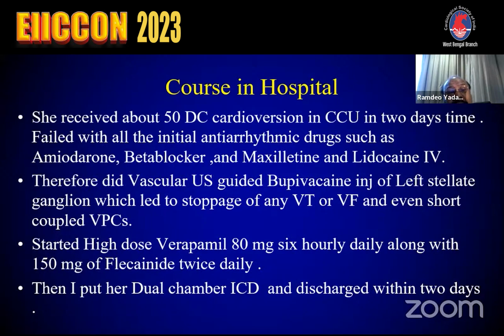So she received about 50 DC cardioversions in CCU in 2 days' time, failed with all the initial antiarrhythmic drugs such as amiodarone, beta blocker, mexiletine, lidocaine IV, and therefore did ultrasound guided bupivacaine injection at the bedside, left stellate ganglion, which led to stoppage of any VT-VF and even short couple PVC. Started high dose of verapamil 80 milligram 6 hourly daily, along with 150 milligram of flecainide twice daily. Then I put her on a dual chamber ICD and discharged within 2 days.